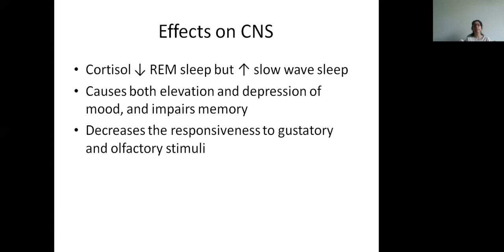Then it can cause an elevation and depression of mood both and impairs memory. Then it decreases the responsiveness to gustatory and olfactory stimuli. Gustatory stimuli is the taste stimuli and olfactory stimuli is the smell stimuli.